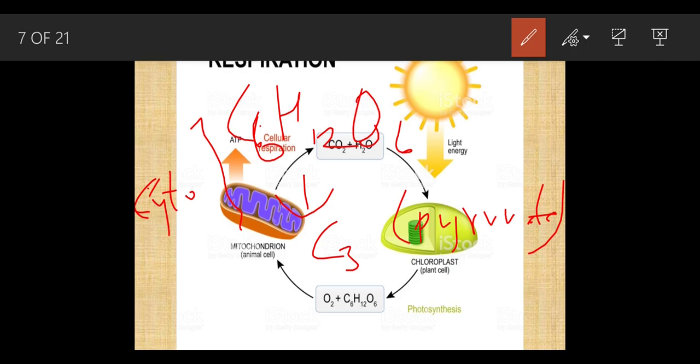This breaking down of glucose, this process, is called glycolysis. Why is it called glycolysis? Because the word glyco means glucose and lysis means to break down. You have heard the word electrolysis in chemistry. What does that mean? Electro means electricity and lysis means to break down. Same like that, glycolysis means glucose breakdown. So glucose got broken down into pyruvate in the cytoplasm.